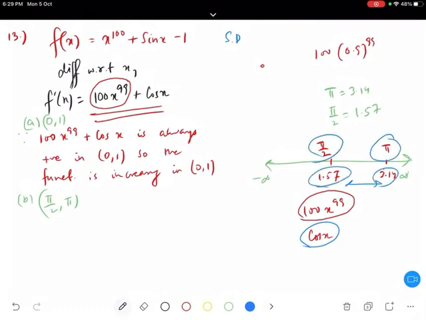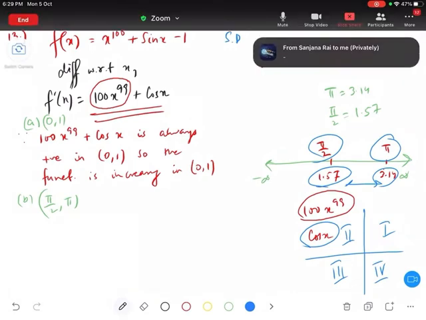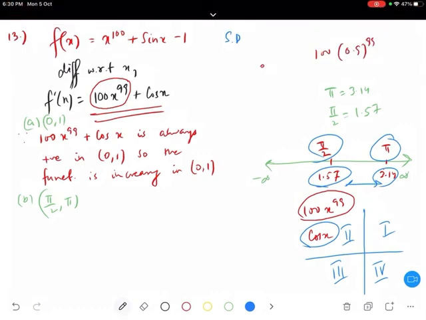So cos x is nothing. It's like David and Goliath, right? Cos x is just nothing. It's not even close to a thumb of this 100x to the 99. You clear? Yes or no? 100x to the 99 is so big that the negativeness of cos x does not matter. It's like 100x to the 99 is the sun and cos x is, what should I say, Pluto, which is no more a planet of our solar system. Am I clear? Have you got my point? Yes or no?